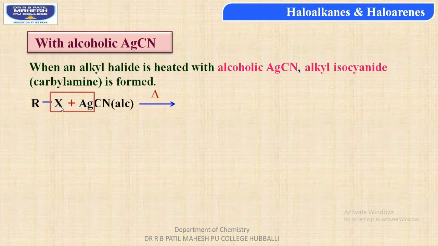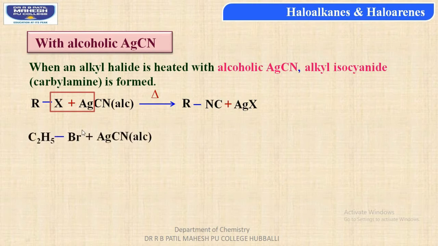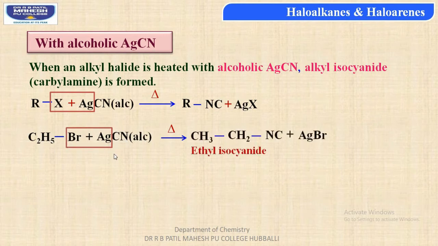So both these silver and halogen combine to form silver halide, students, whereas the rest of the part, that is alkyl group and cyanide group, both would be combining to form alkyl isocyanide. Let us consider example when ethyl bromide is reacted with silver cyanide, alcoholic condition. On heating, students, we get ethyl isocyanide with the removal of silver bromide.